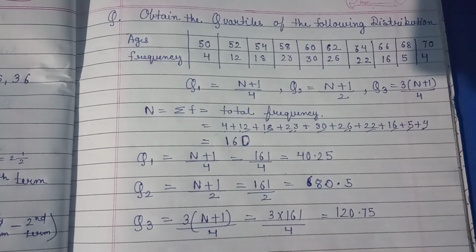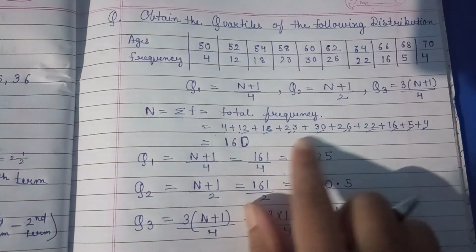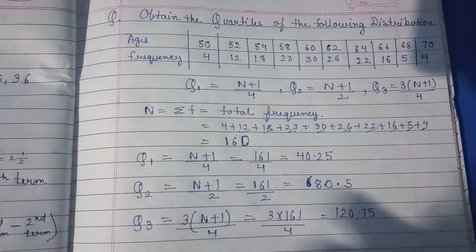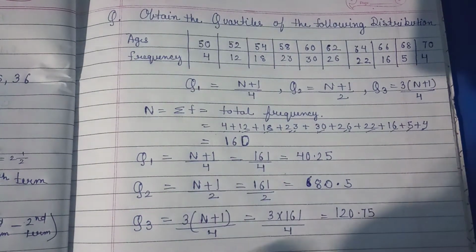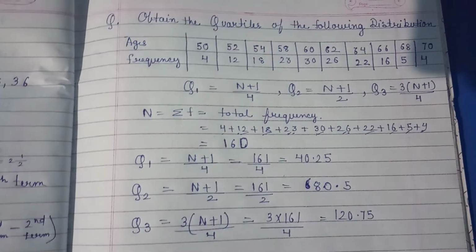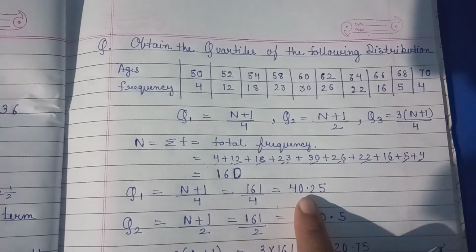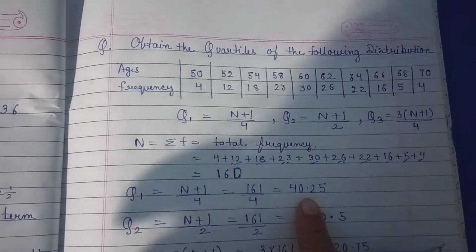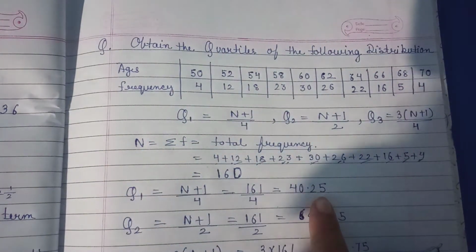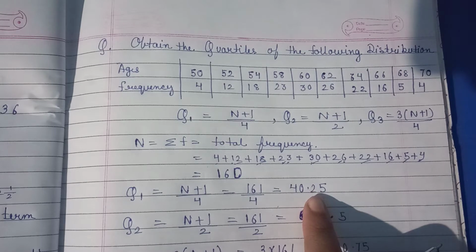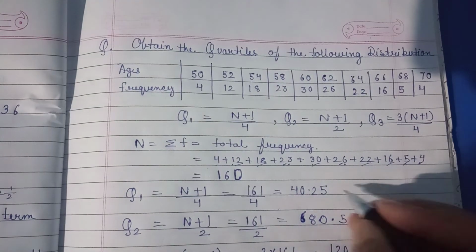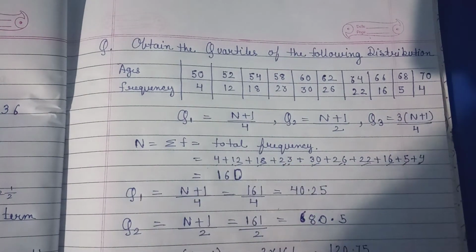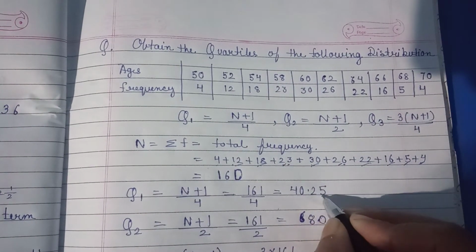Now students, we have got this kind of value, and we know that it is not an actual term. So how will we find it? In a frequency distribution, first you have to find q1. Now we have to find the 40.25th term.